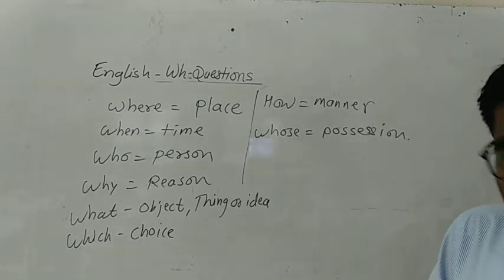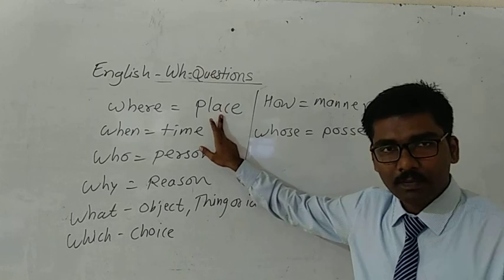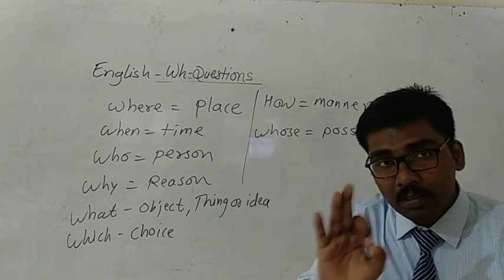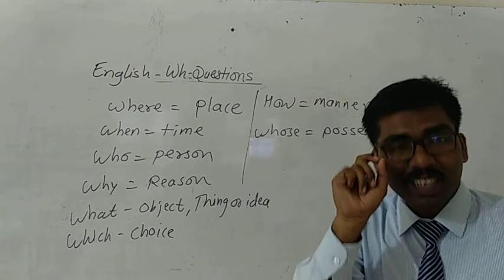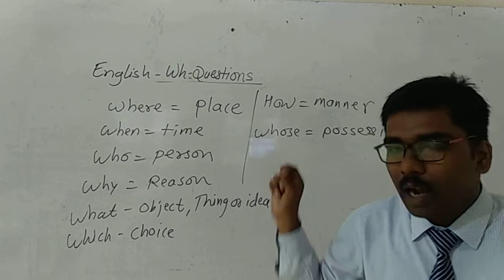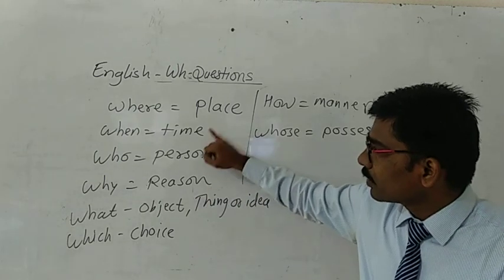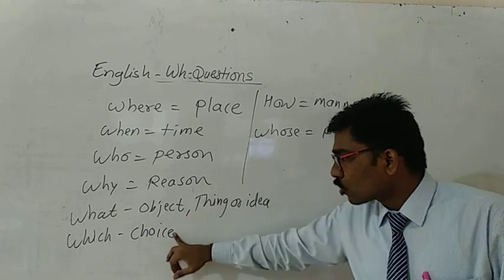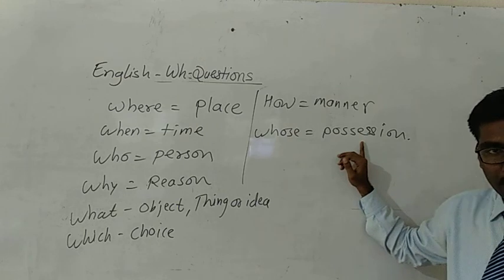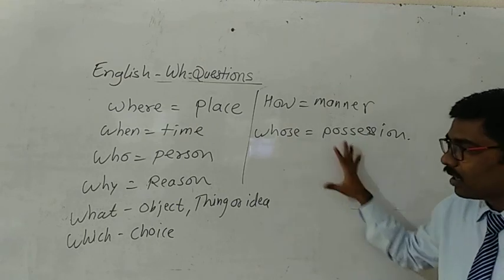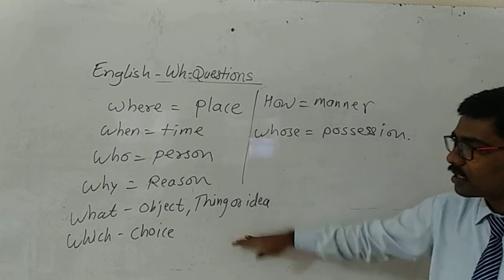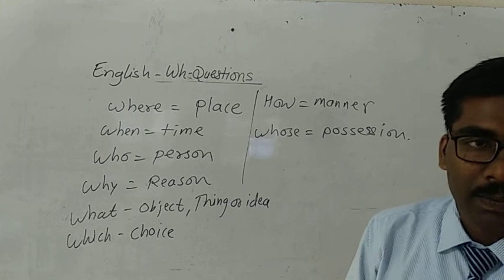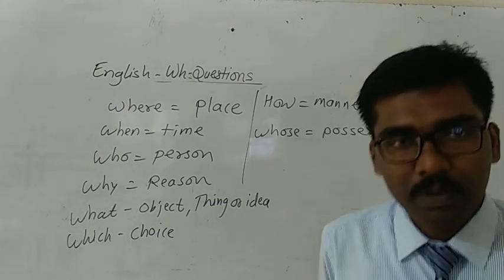So if the underlined part is a place, use the WH word where. First, just read the underlined part. The underlined part will be place, time, person, reason, object, thing or idea, choice, manner, possession. So accordingly, for these underlined parts, these answers, you should use the WH word. After the WH word, there will be a helping verb, subject, main verb. Note it down.